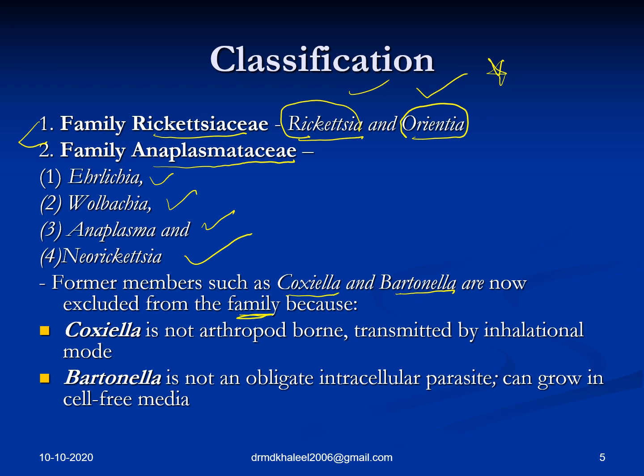Anaplasma and Neorickettsia. Former members which were included, like Coxiella and Bartonella, are now excluded from the family because Coxiella is the only genus which doesn't have an arthropod vector and it is transmitted by inhalation. Something good to learn, very good organism. I'll teach you later on. And Bartonella is not an obligate intracellular parasite. That's the reason why these two organisms have been separated from this family. And Bartonella can grow in cell-free media.